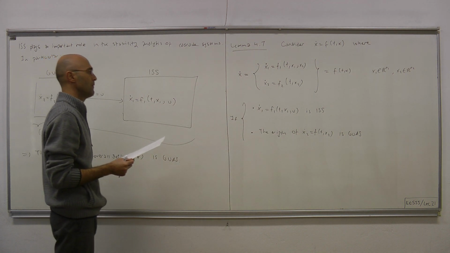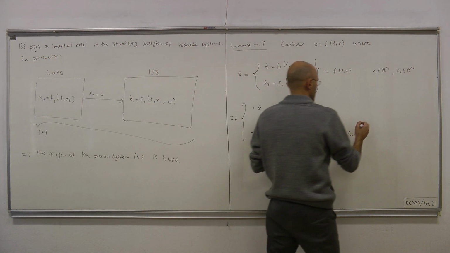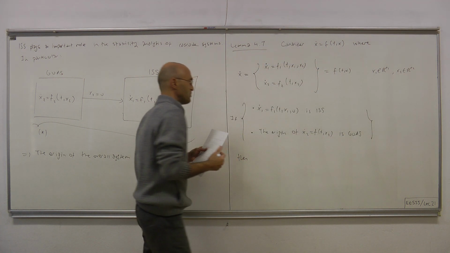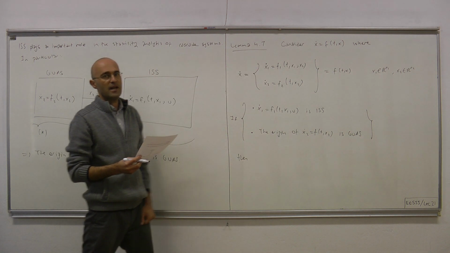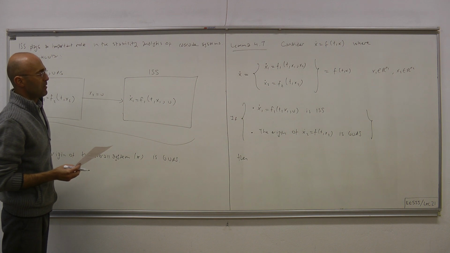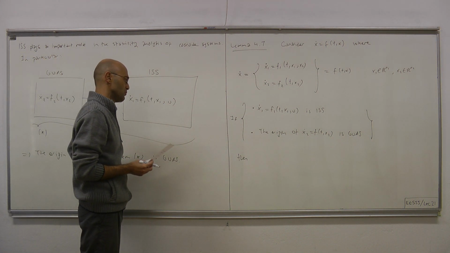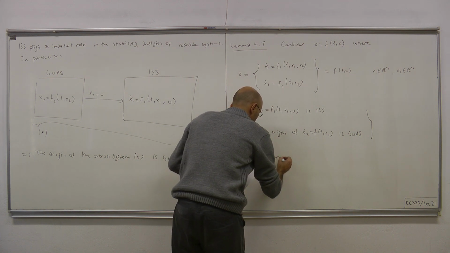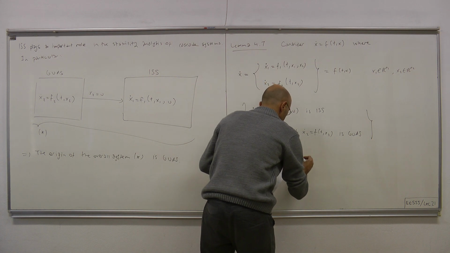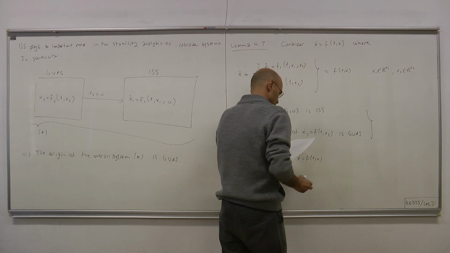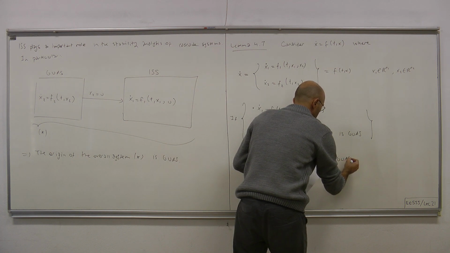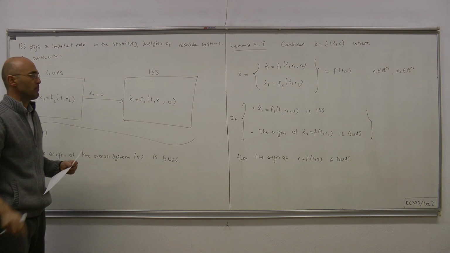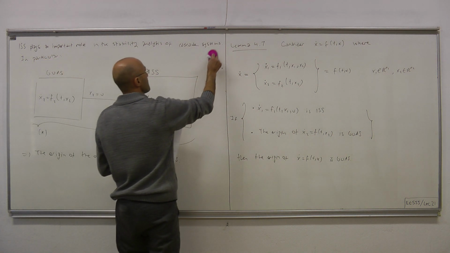If those two conditions are simultaneously satisfied, then it must be that the origin of the overall system x dot equals f of t, x is globally uniformly asymptotically stable. Okay, now let's apply this theorem on a simple example.